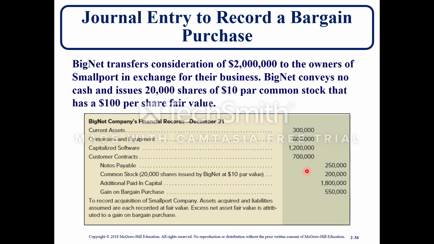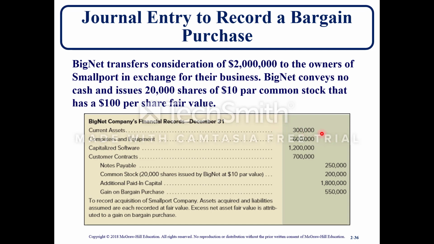So here, Big Net transfers consideration of $2 million to the owners of Smallport in exchange for the business. Big Net conveys no cash and issues 20,000 shares of $10 par common stock that has $100 per share fair value. So here, there's no cash. All they did was issue the stock, and they only paid $2 million. And we know the company is worth $2.55 million. So there's going to be a difference.